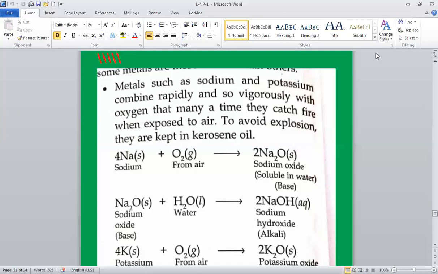So we cannot keep sodium and potassium as such in open air. They'll catch fire. To avoid explosion, they are kept in kerosene oil.